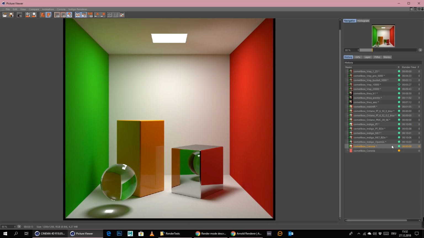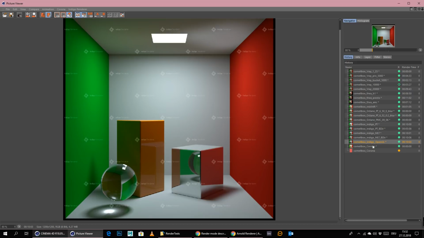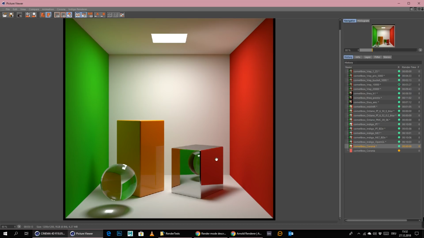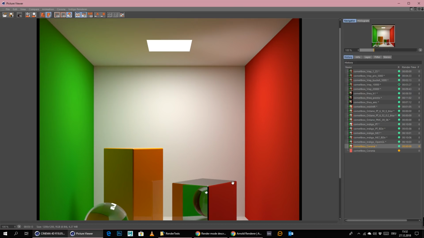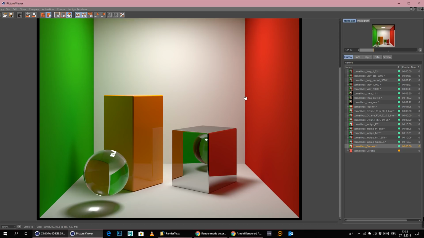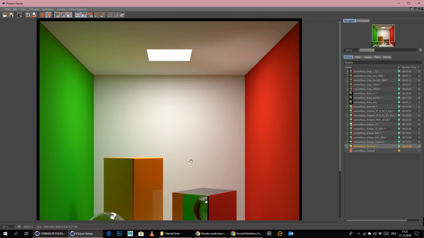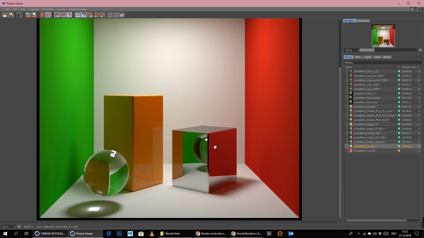The good thing about Corona is it's a bidirectional path tracer. So it's really good. And yeah, how fast is this engine? This is really amazing, and I think it's still in alpha and beta stage for Cinema 4D, so it's really kind of scary how fast it is.